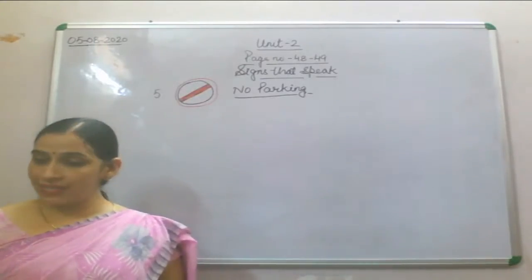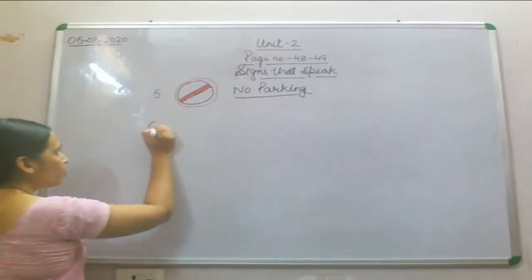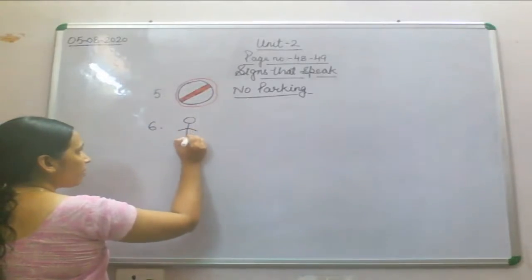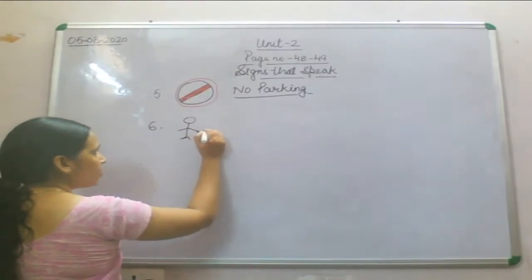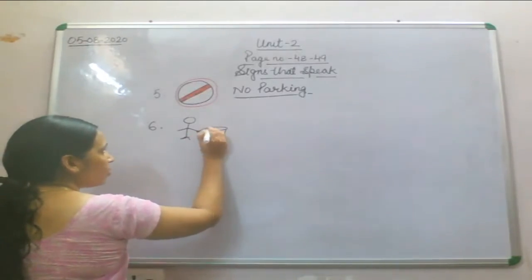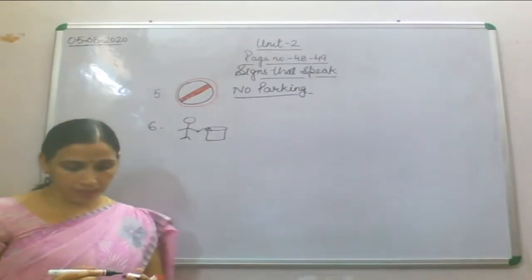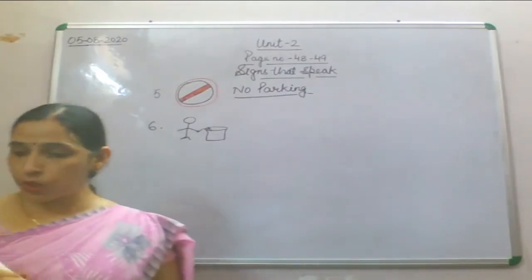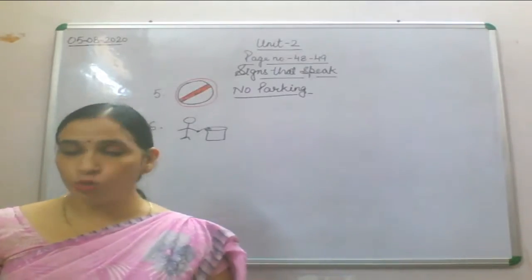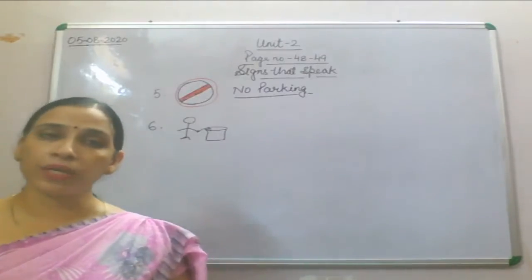Now we'll come to our 6th sign, that is a person, as I told you in the beginning, a person who is throwing the garbage in a bucket. Fine? Throwing the garbage in the bucket. What does this sign symbolize? This sign says that you should use dustbins to throw waste in, to keep your surroundings clean.